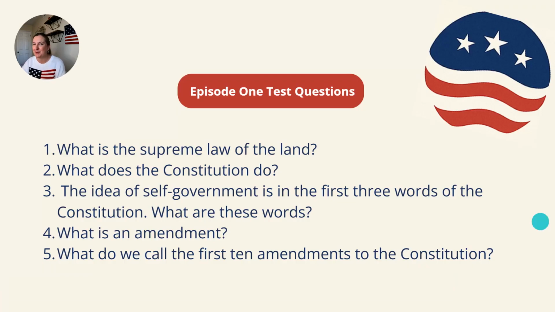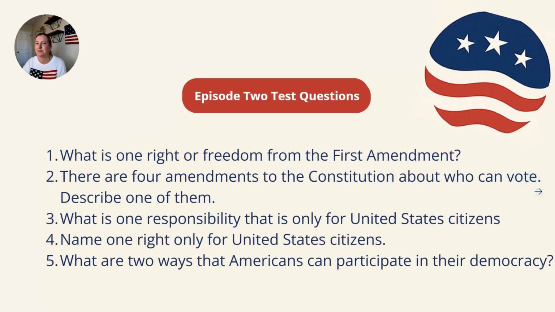All the way back to episode 1. What is the supreme law of the land? The Constitution. What does that Constitution do? It sets up our government. The idea of self-government is in the first 3 words of the Constitution. What are these words? We the people. What is an amendment? An amendment is the change to the wording of the Constitution. And what do we call the first 10 amendments to the Constitution? The Bill of Rights.